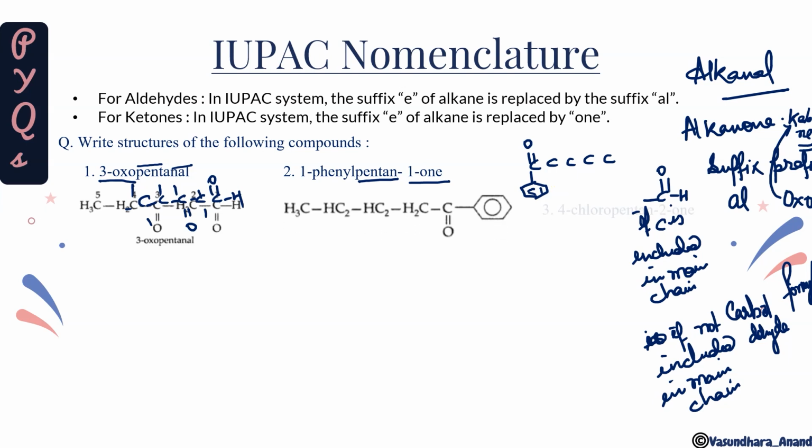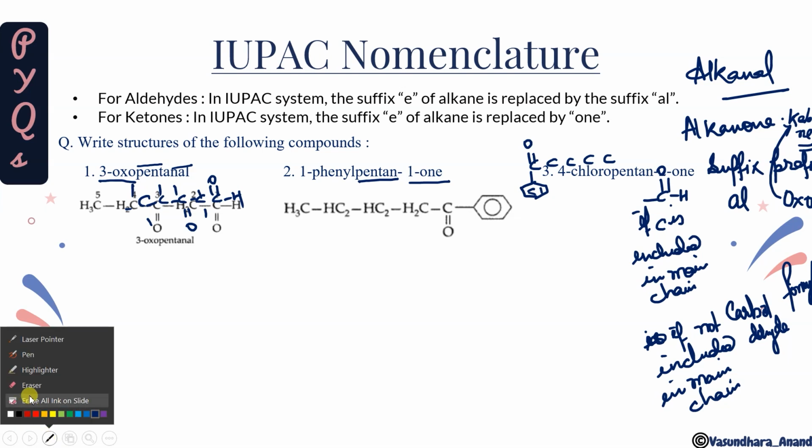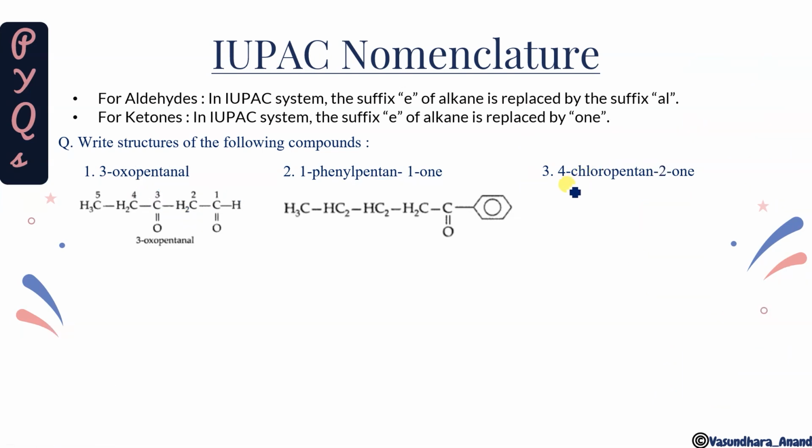Okay, now the next thing is 4-chloropentane. I have to erase all this, otherwise it won't be visible. So just wait. Here it is 4-chloropentane 2-one. So again you just write pentane 2-one. So here it is, and then at the 4 position chloro. So 1 2 3 4. It is so easy.